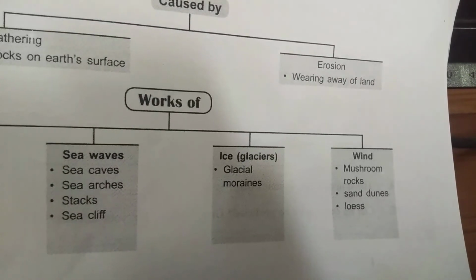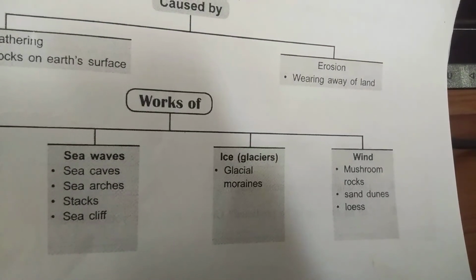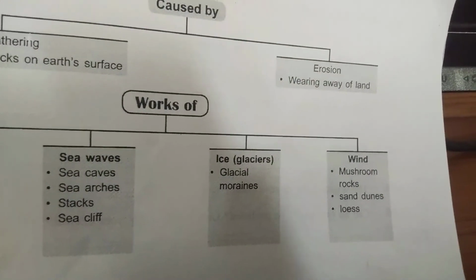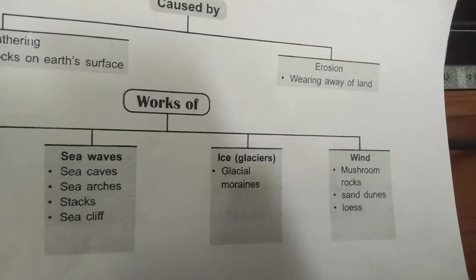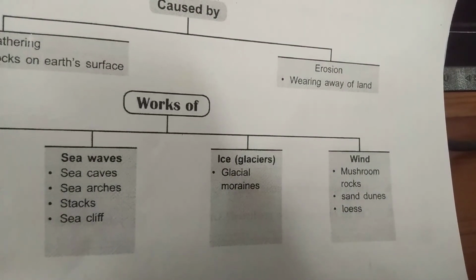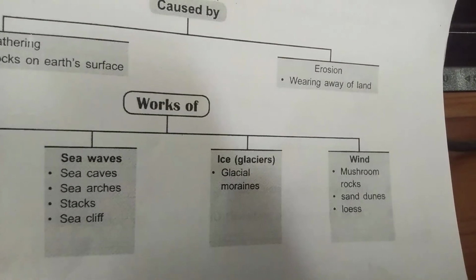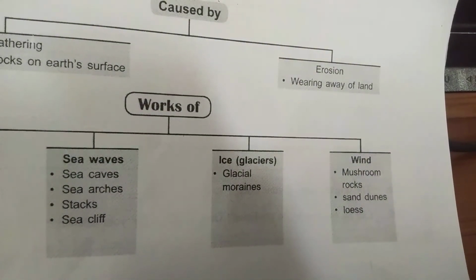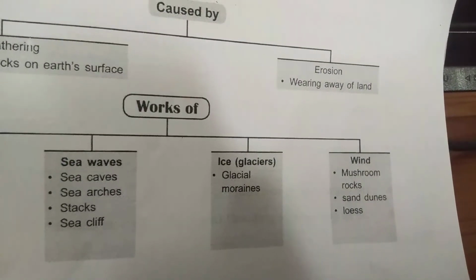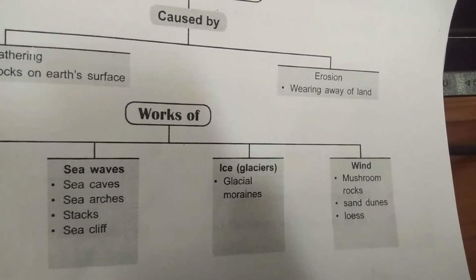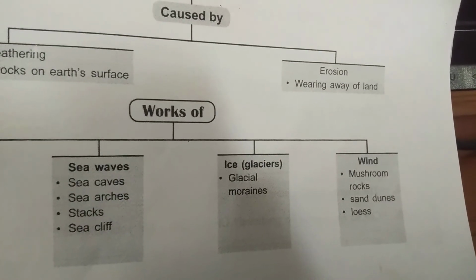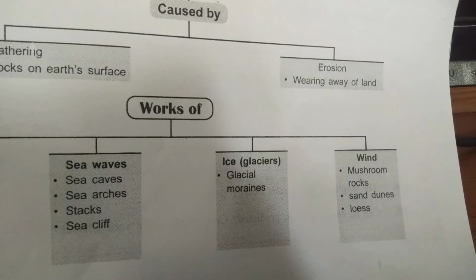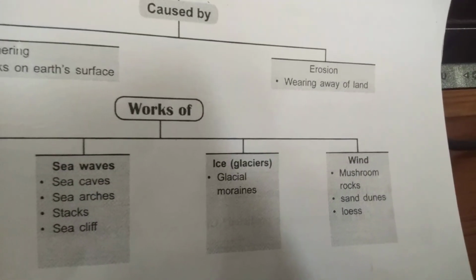Mushroom rocks, also called rock pedestals, are found in the desert. These are formed when winds erode the lower section of the rock more than the upper section, and the rock takes the form of a mushroom with a narrower base and wider top. This happens as the lower layers of the rock are softer than the upper layers. This mushroom-like structure formed by wind erosion is called a mushroom rock.